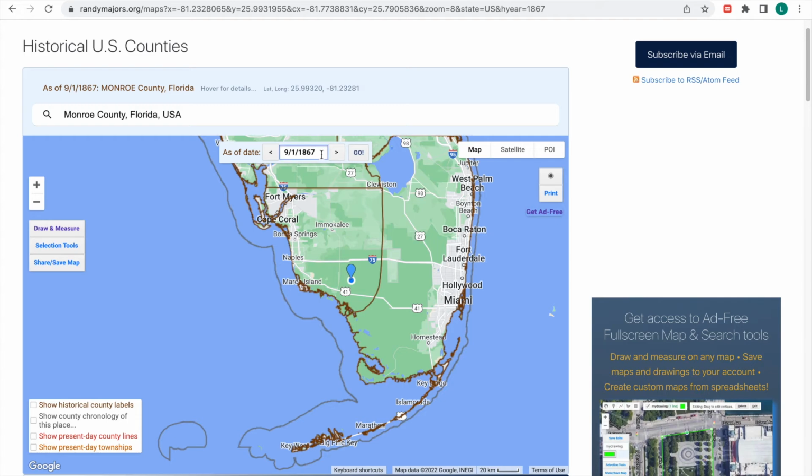So let's go ahead to 1887. By that I mean 1888. In 1887, Lee County was created, which now includes Collier County right here. I mean, how far ahead do I have to go to that? Let's just make a guess. Yeah, Collier County, Florida. And these are the current boundaries today.